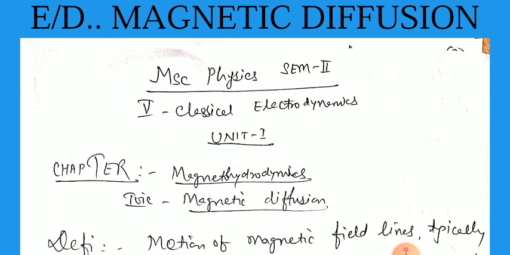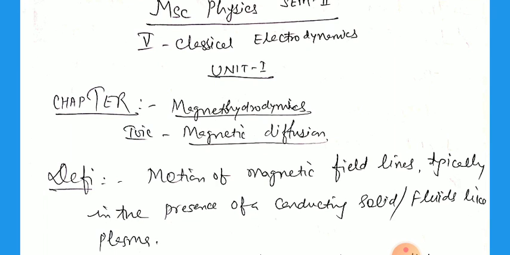As we know very well, diffusion is the movement of particles from high density to low density. This is called diffusion. In chemistry as well as in physics, we have all discussed diffusion. Now here, that is magnetic diffusion.